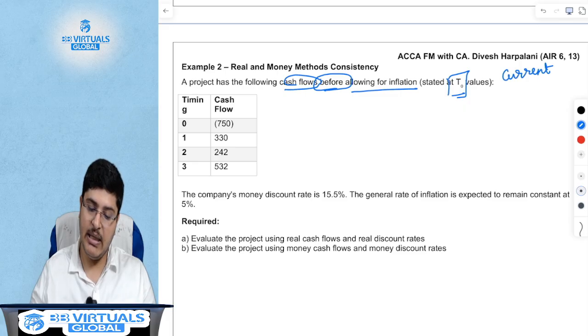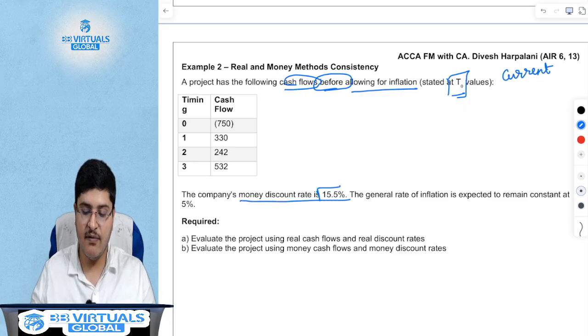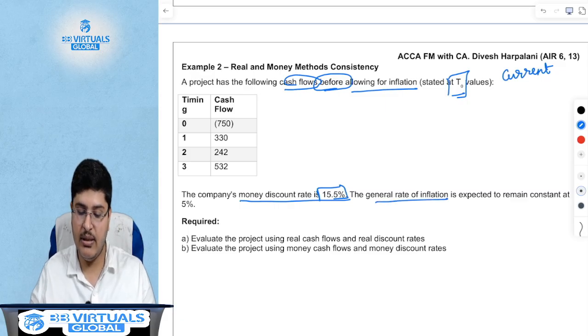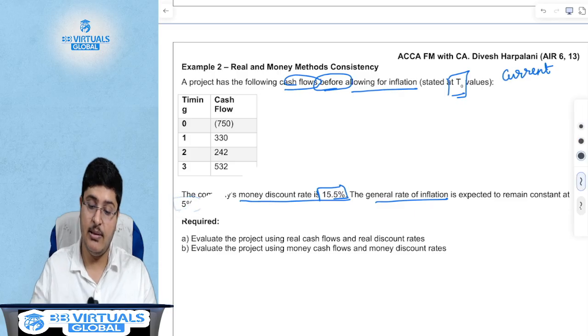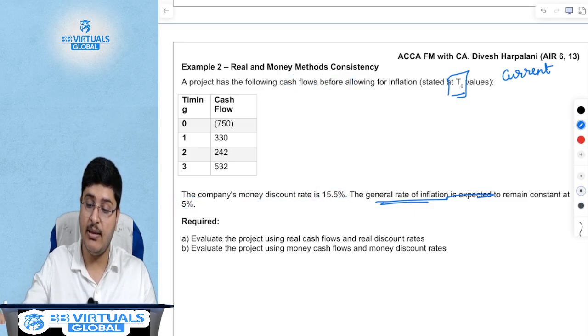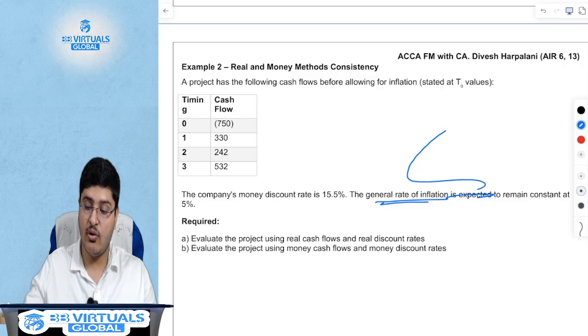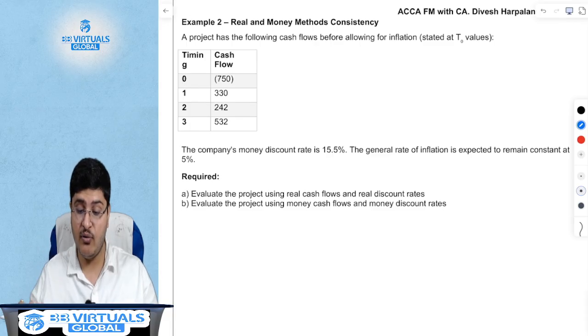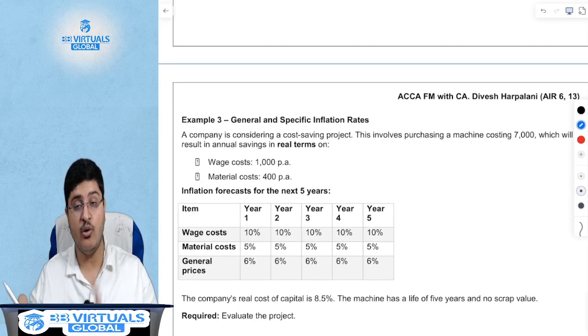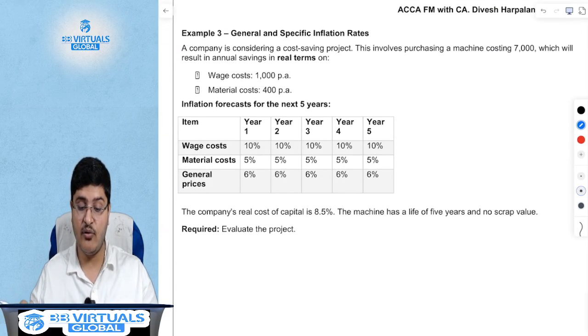Now, the company's money discount rate is 15.5%. The general rate of inflation is expected to remain constant at 5%. The general rate, actually, sorry, my bad. This is the second example. This, guys, you have to solve. We were supposed to solve the third example. This is your homework. I already started doing it for you. I'm glad I stopped in between. You have to solve it yourself.